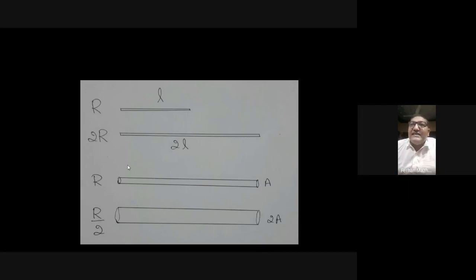And here in these two diagrams, I'm trying to explain the connection between the resistance and the cross-sectional area. In this diagram the cross-sectional area is A, and in this diagram the cross-sectional area has become double. If the cross-sectional area becomes double, the resistance will become half, because the resistance and the cross-sectional area are inversely proportional to each other.